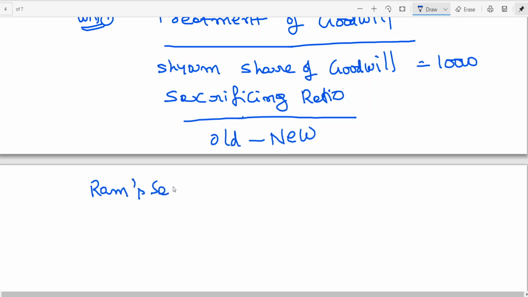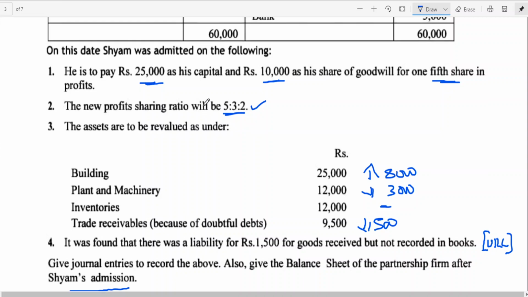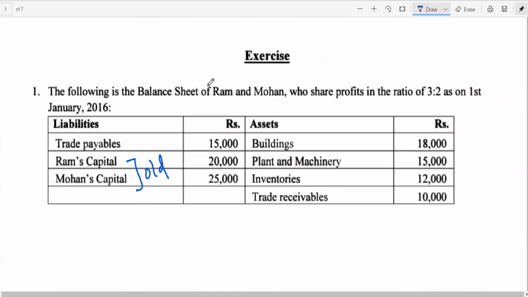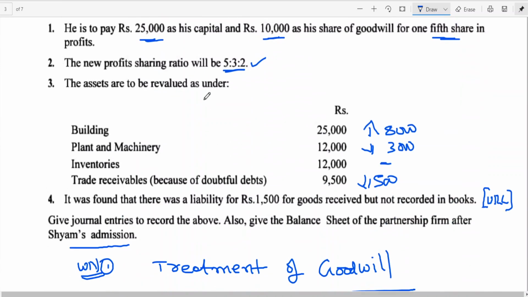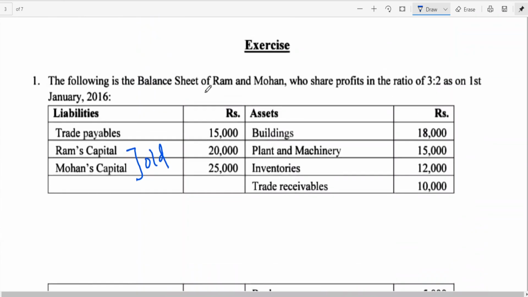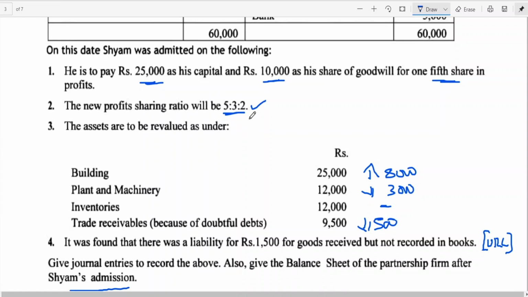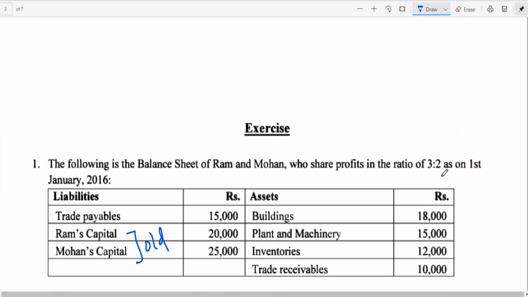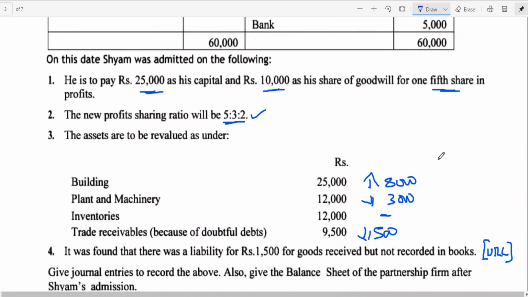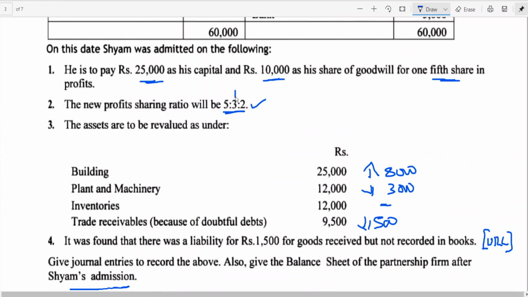Ram's sacrifice is equal to old minus new. What is the old ratio? You can see old ratio given here 3:2. New ratio 5:3:2. Old ratio 3:2. This is old ratio. This is new ratio.